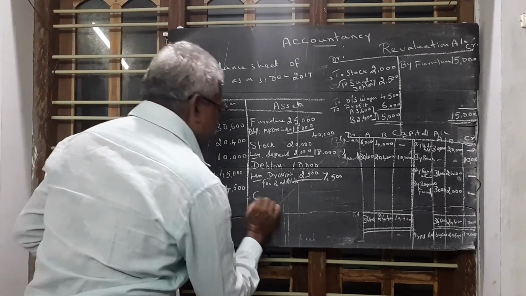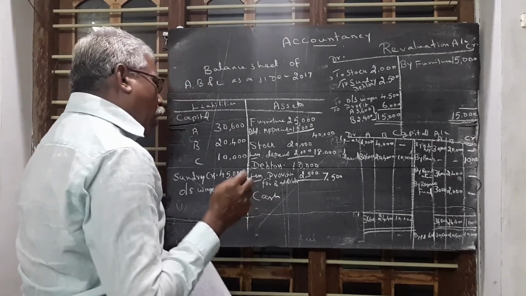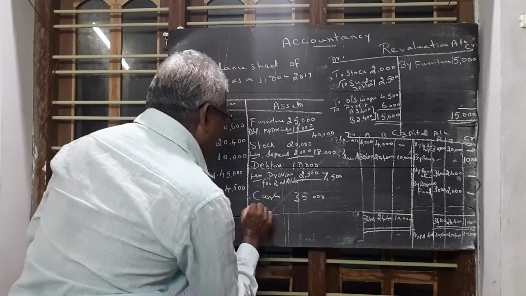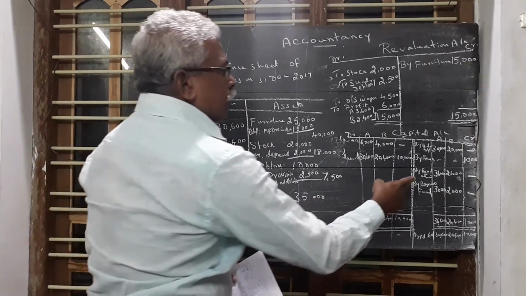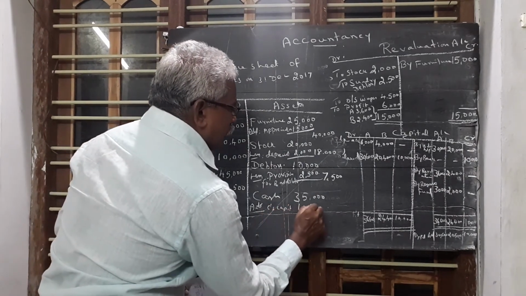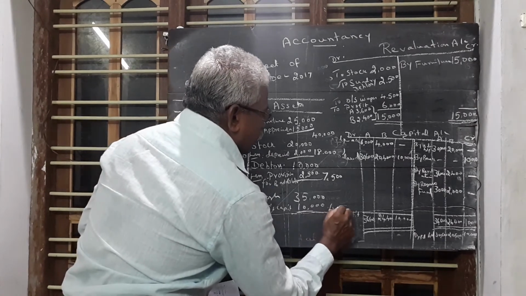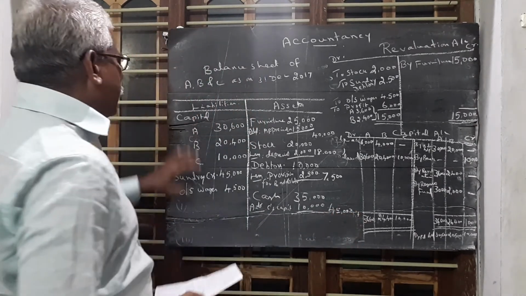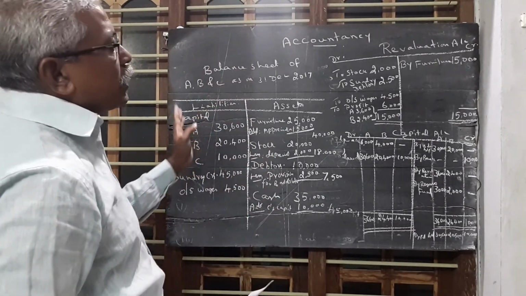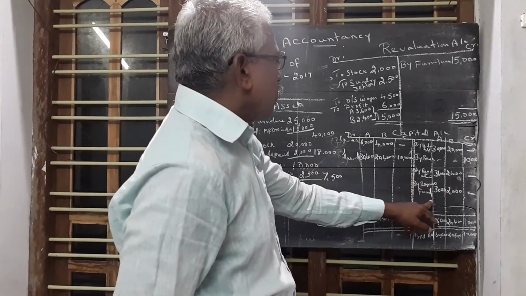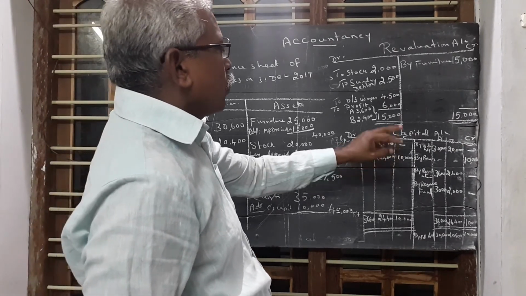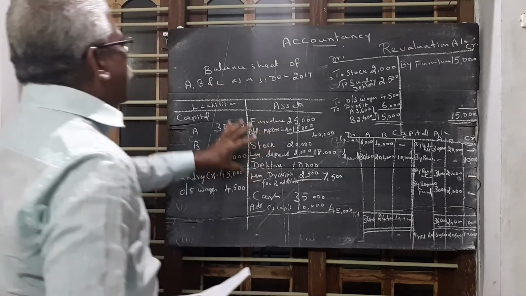Then cash. Already we have 35,000 rupees cash. Now add C's capital. C brings 10,000 rupees. So total 45,000. The reserve fund and profit and loss account are not taken in the new balance sheet. The reserve fund is taken by old partners in their old ratio. Likewise, the loss is taken by old partners in the old ratio. So these two items are not taken in the new balance sheet.